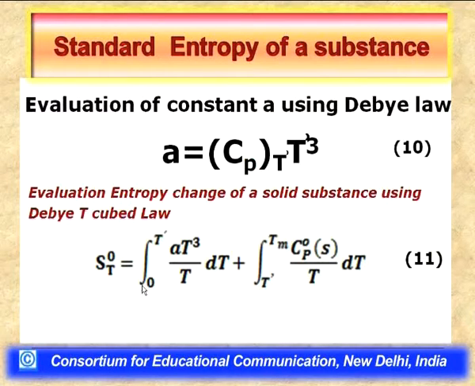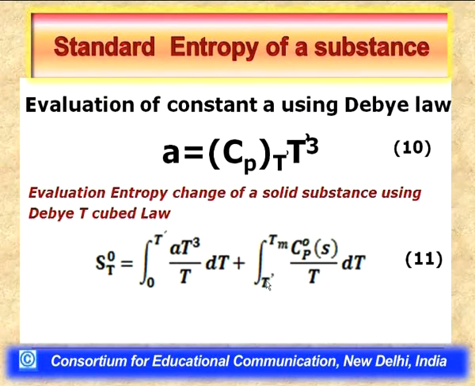One term represents the integral from the temperature 0 Kelvin to some temperature T dash, which is the temperature at which I am able to experimentally determine the heat capacity value. So, up to this T dash I do not have the experimentally determinable heat capacity value.